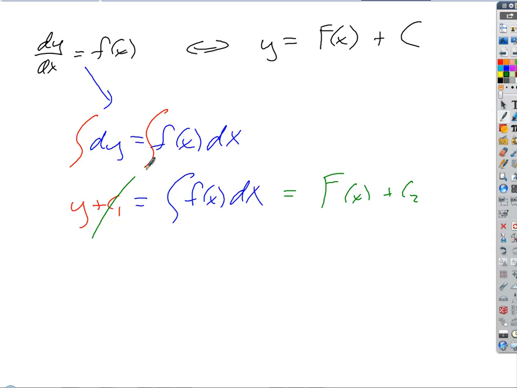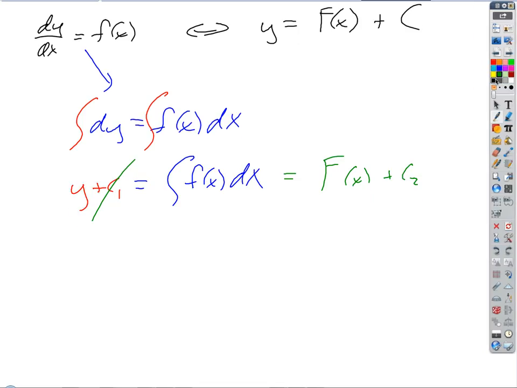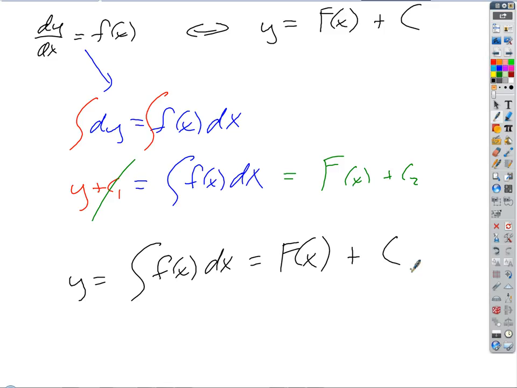So this looks like y equals the antiderivative of f of x dx, and the solution to that is going to be in the form of the antiderivative of f of x plus c, right?